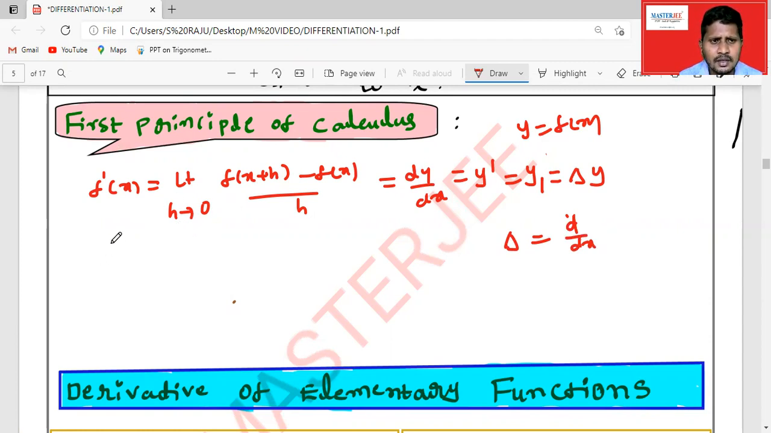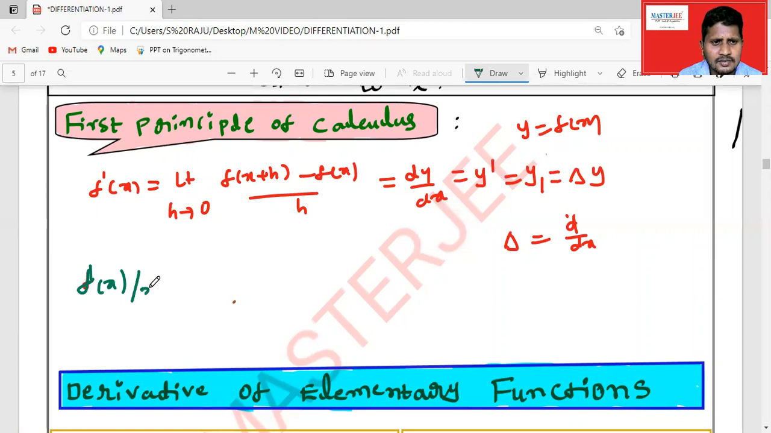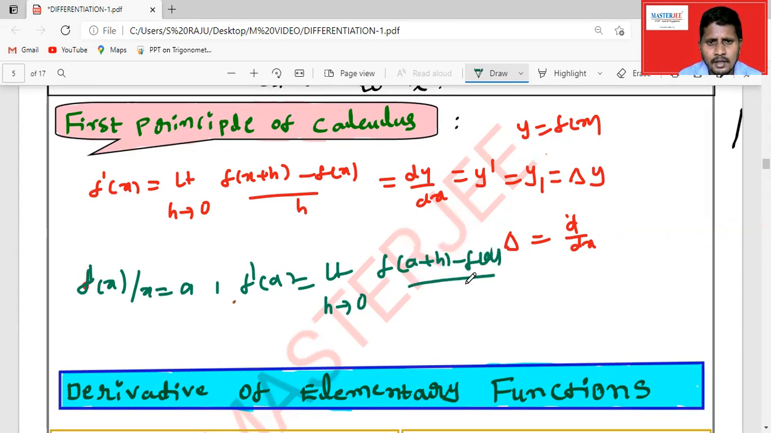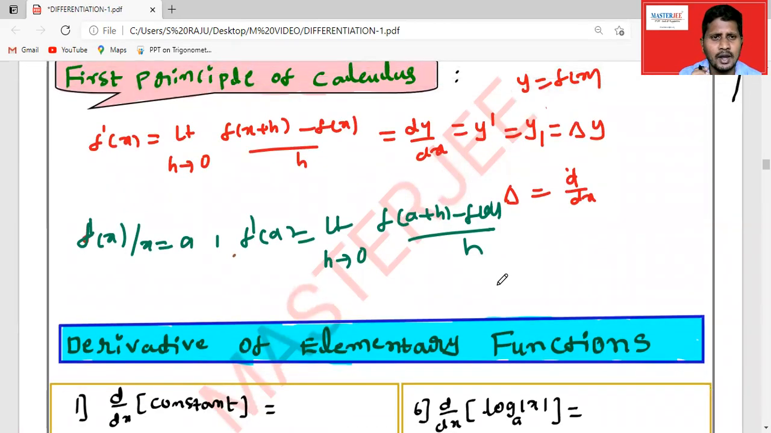If we find the derivative of a function at a particular point, like f dash of x at x equal to a, it is given by f dash of a equals limit h tends to 0, f of a plus h minus f of a, by h, just replacing x by a. My advice is to try to derive the derivatives of all functions with the help of the first principle of calculus.